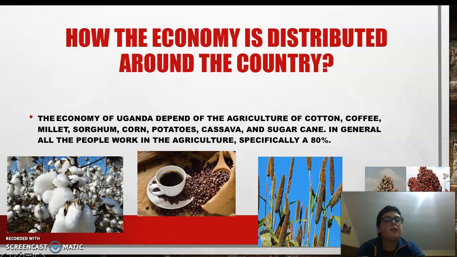How the economy is distributed around the country. The economy of Uganda depends on the agriculture of cotton, coffee, millet, sorghum, corn, potatoes, cassava, and sugarcane. In general, many people work in agriculture, specifically 18%.